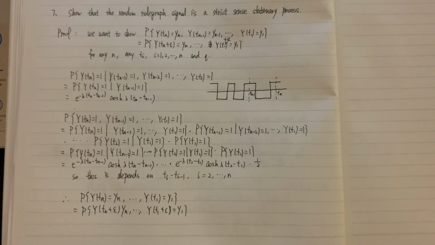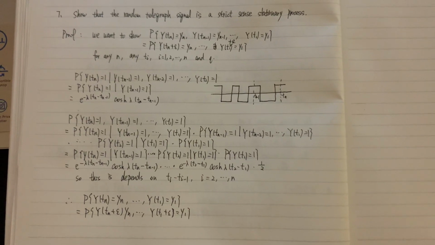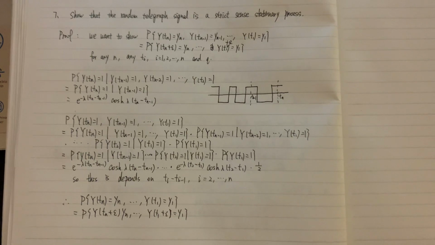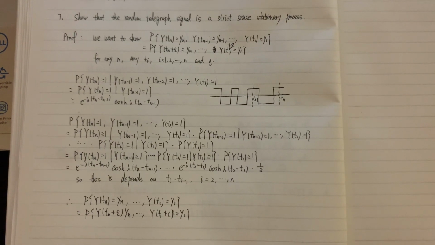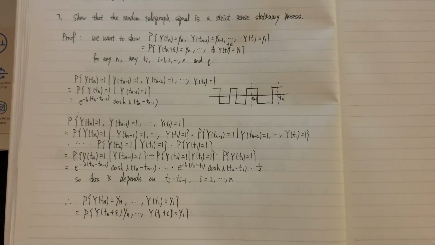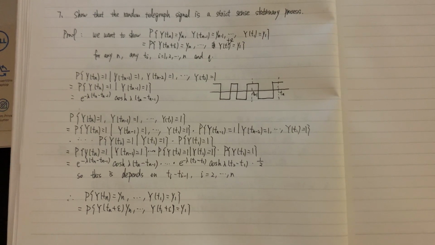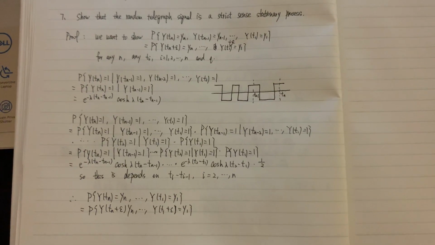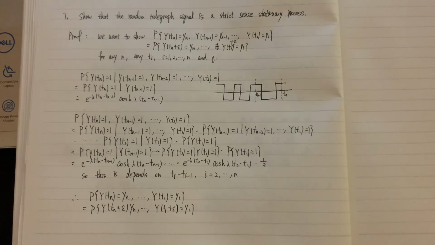Hello guys, for this question we want to show that the random telegraph signal is a strict sense stationary process. In order to prove the signal is a strict sense stationary process, we need to show that the probability of Y(Tn) = Yn, ..., Y(T1) = Y1 is equal to